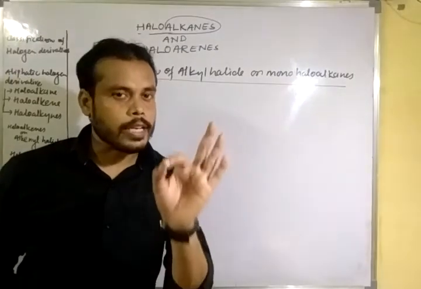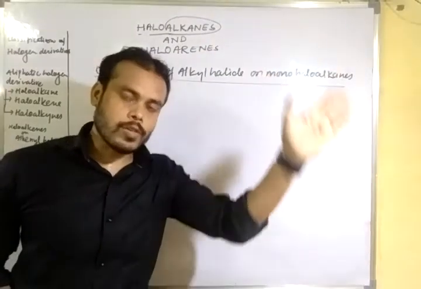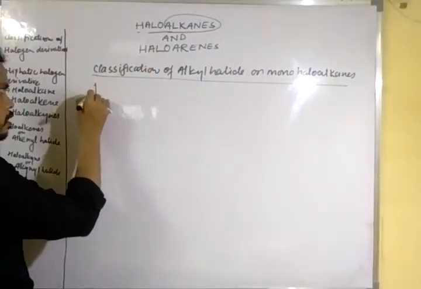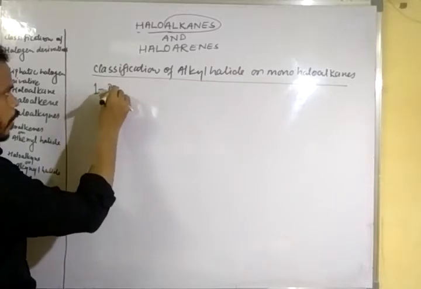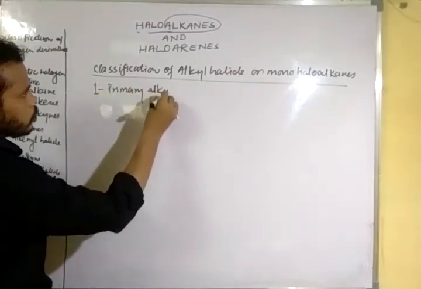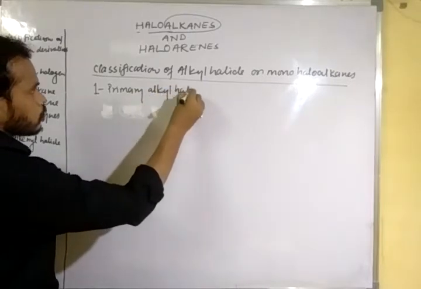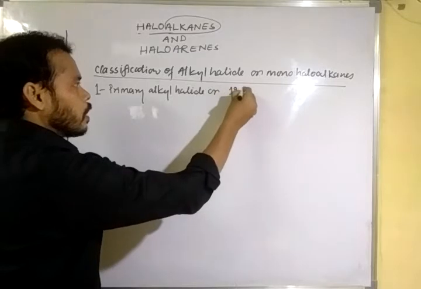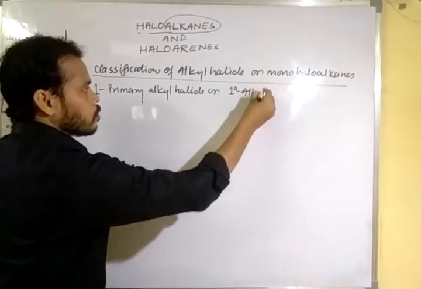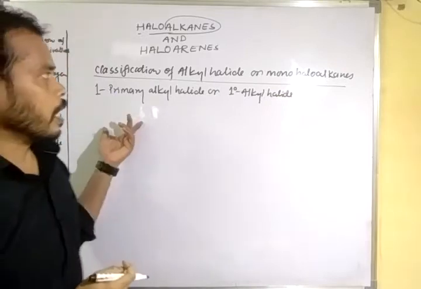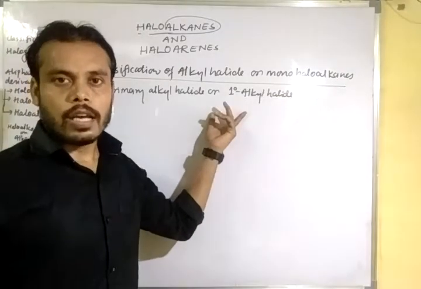The alkyl halide is classified on the basis of the nature of the carbon atom to which the halogen atom is attached, as primary alkyl halide, or 1 degree alkyl halide.